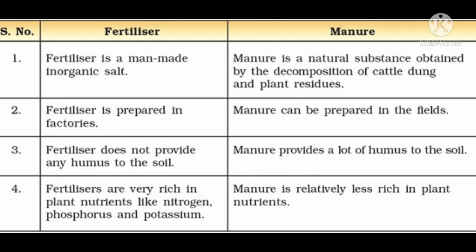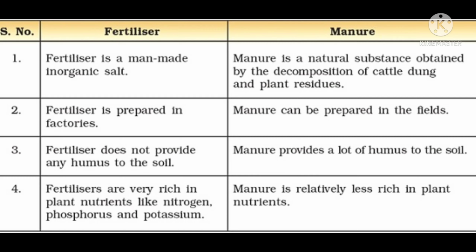Okay, so fertilizer, first point, fertilizer is a man-made inorganic salt. Inorganic salt means absence of carbon group. But what about the manure? Manure is a natural substance obtained by the decomposition of the cattle dung and plant residue.